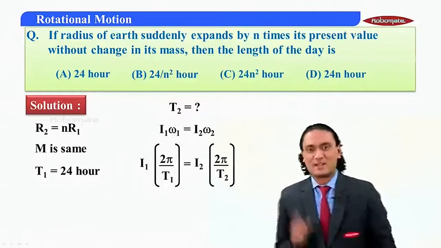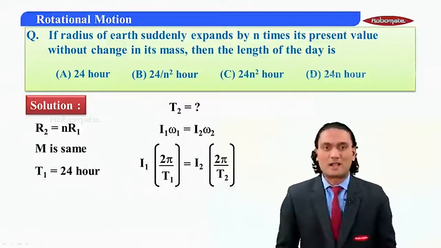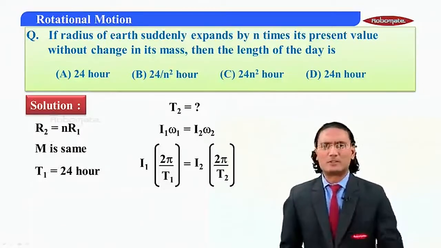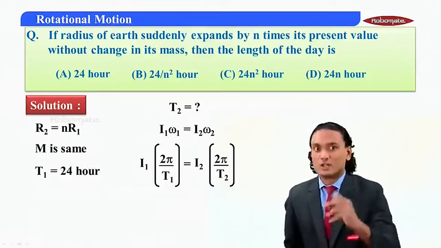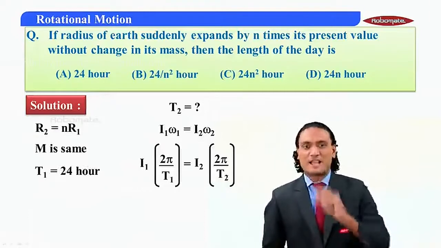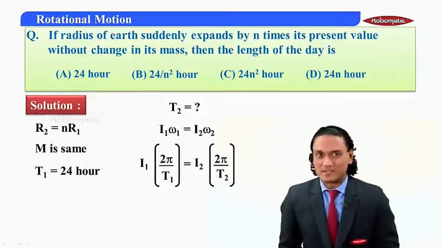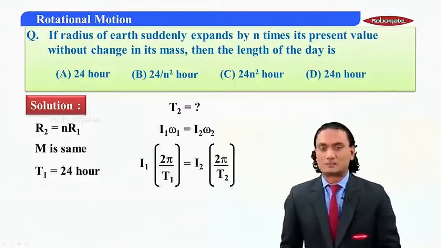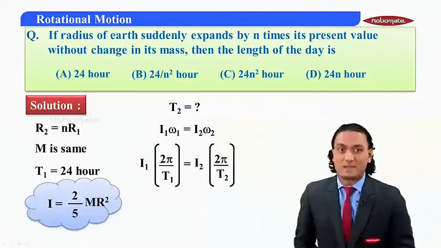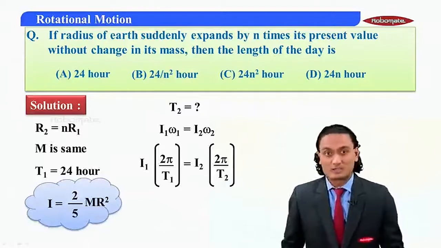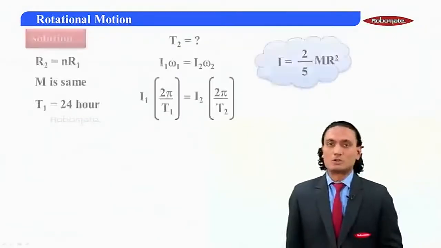Earth is a solid sphere rotating about an axis passing through its diameter. So we know the moment of inertia of a sphere about an axis passing through its diameter is 2 by 5 mr square. So I can substitute it here. Yes or no? Fine.